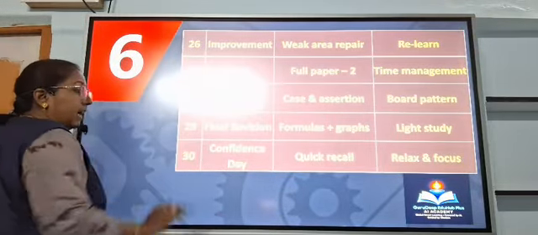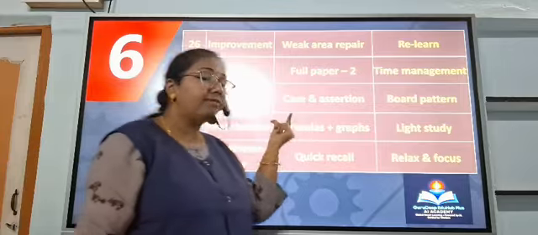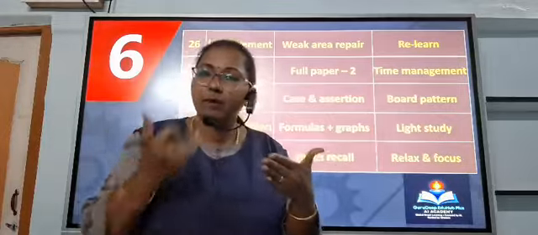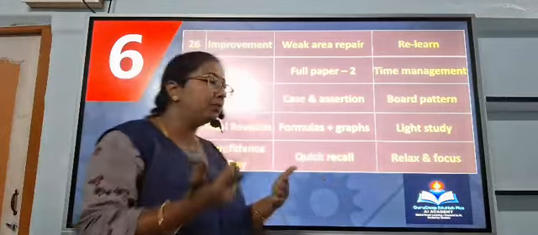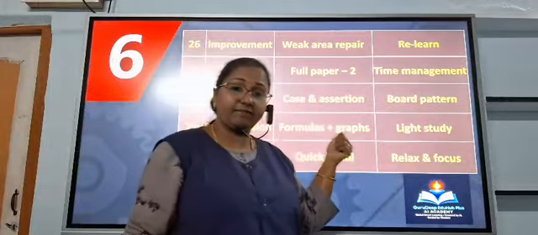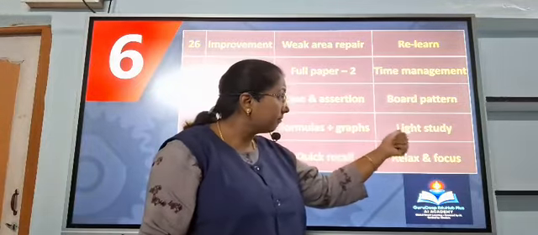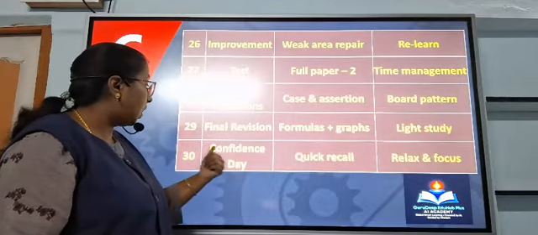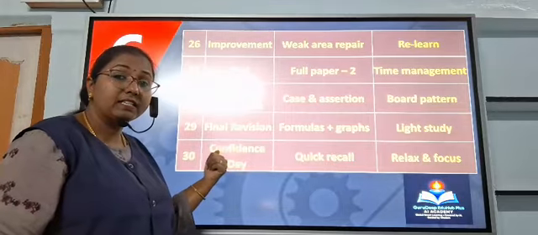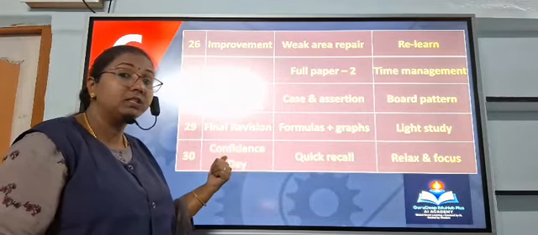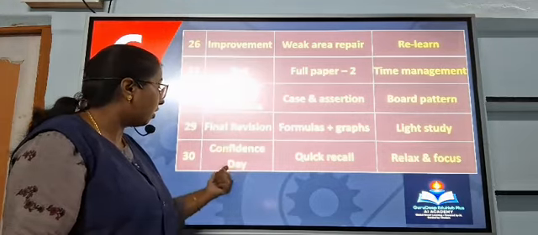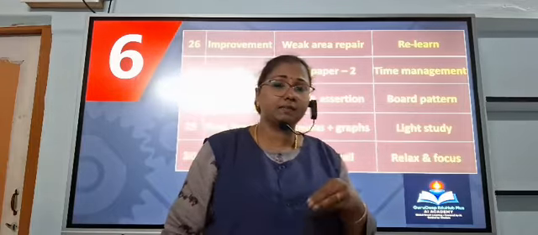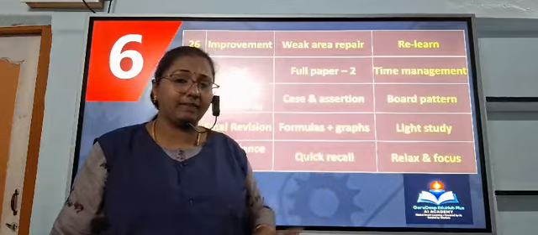And day 29 is final revision: again the formulas, all chapter formulas. Please download the formula sheet and practice it along with the units, and graph-related questions and light study. Day 30, the last final day, you can feel your confidence level rise. So it is the confidence day: quick recall of all the covered syllabus, previous year full papers and everything.